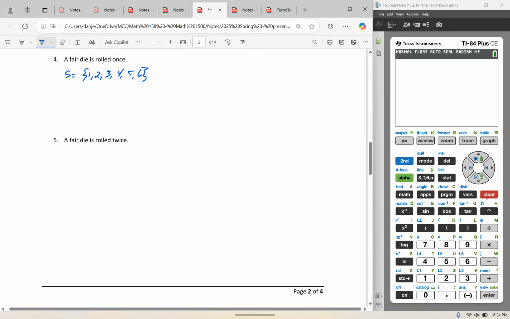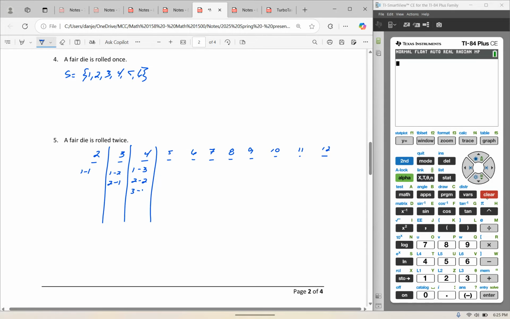If I roll 2 dice, my outcomes could be a sum of 2, 3, 4, 5, 6, 7, 8, 9, 10, 11, and 12. However, for each of those to occur: to get a 2, you need a 1 and a 1. To get a sum of 3, you need a 1 and a 2 or a 2 and a 1. To get an outcome of 4, you need a 1 and a 3, 2 and 2, or 3 and 1.